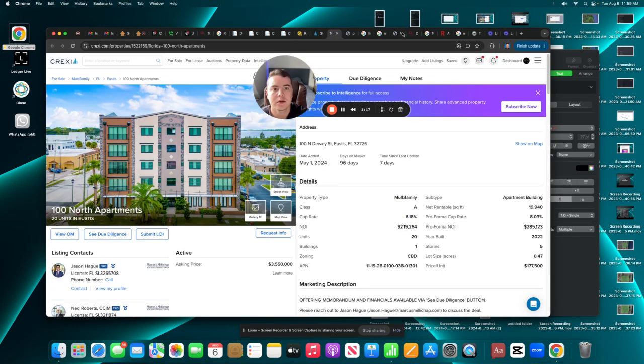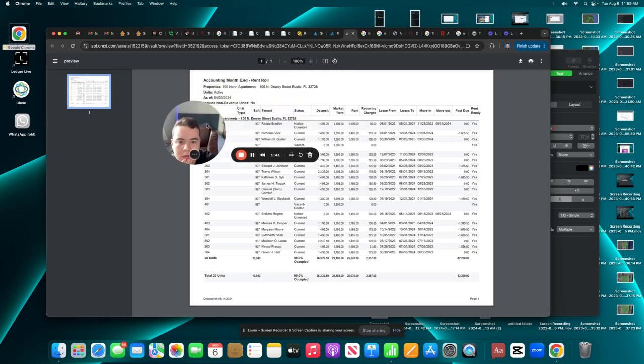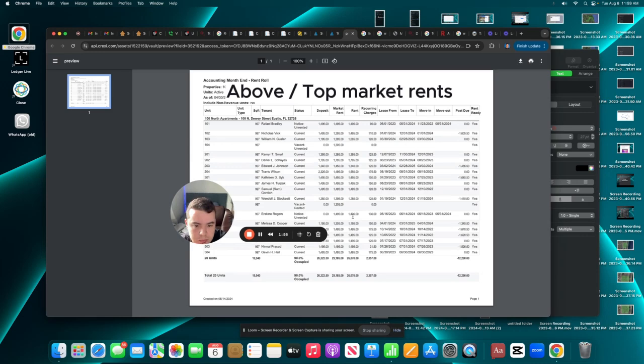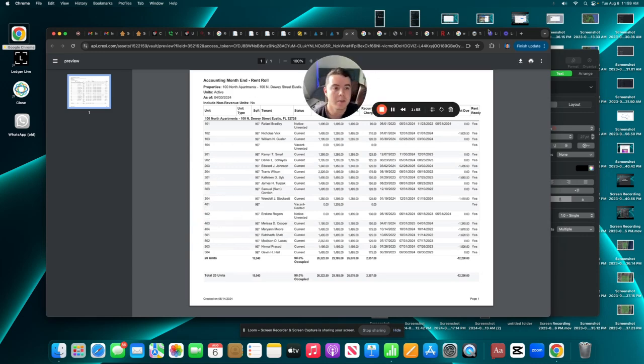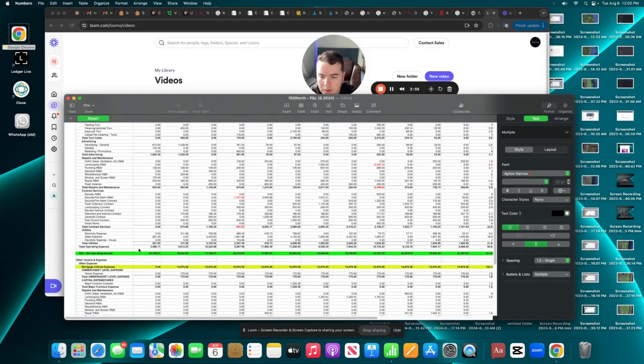Okay, so if we look at the actual rent roll, 20 units, here are the rents: 1,400, 1,500, 1,000, 1,300, 1,700, pretty high, 1,500, 1,500, 1,500, 1,200, 1,500, 1,500. So pretty much top market rents, right? And it's bringing in roughly 23,000 a month, then 26, 27, 28, 25, mid 20s. So here's the NOI every month for the past 12 months.